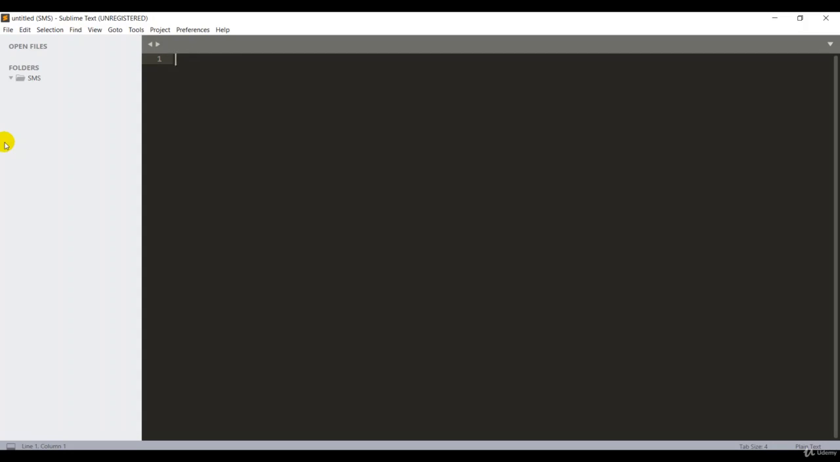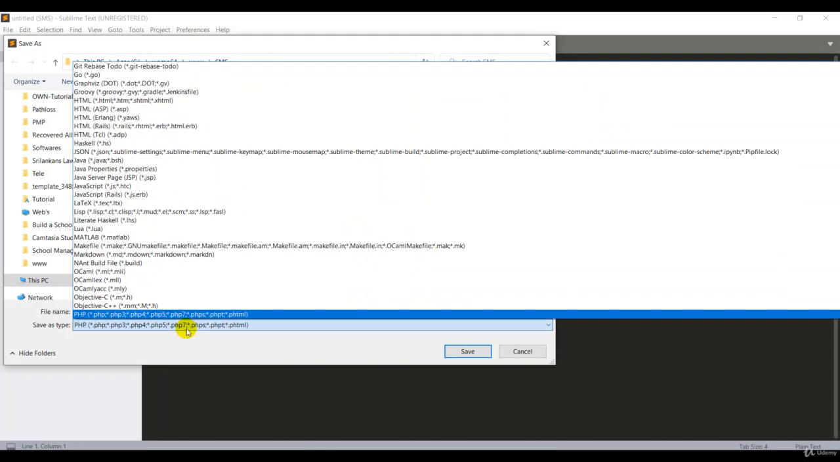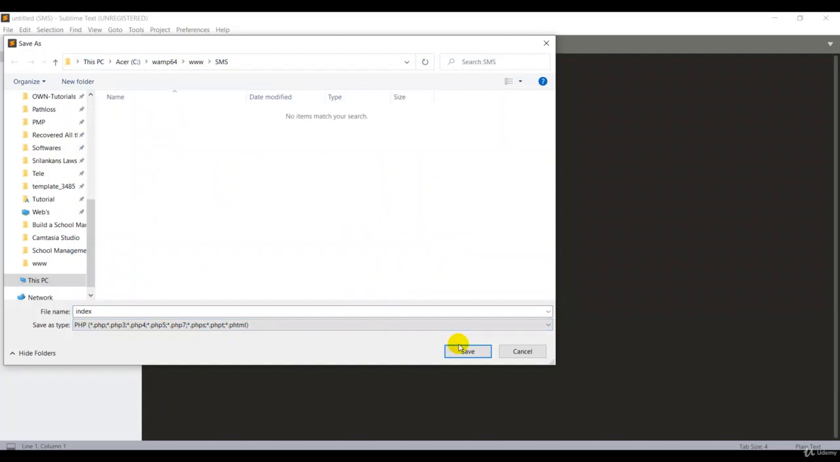Now we have to create the index.php for the project. index.php is the root file of the project, so we have to create one file. Right click, new file, then save as. Keep the name for this file as index.php. I choose the PHP extension when saving, which is much better.